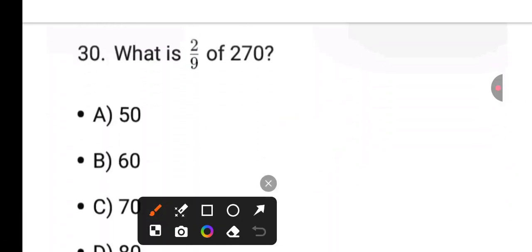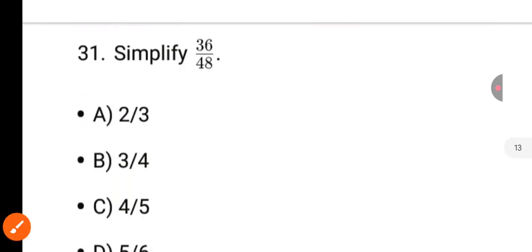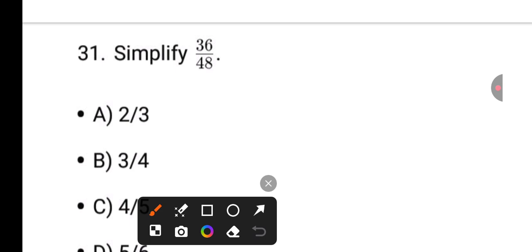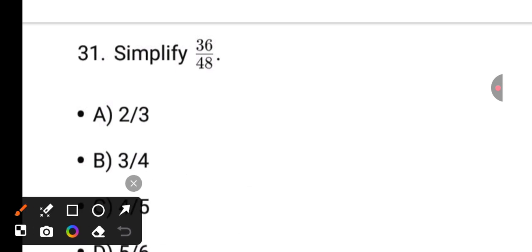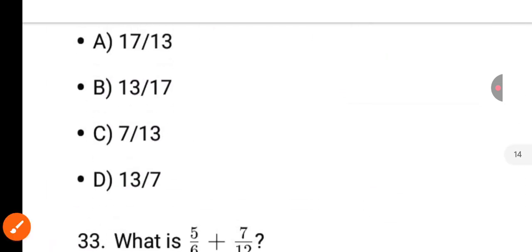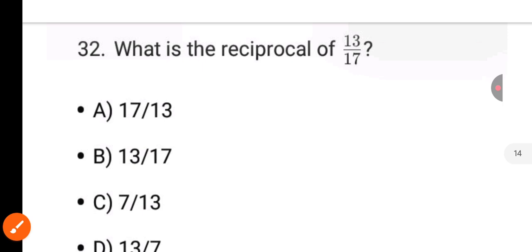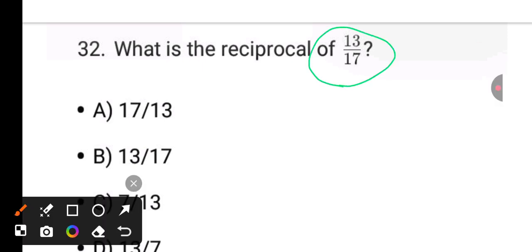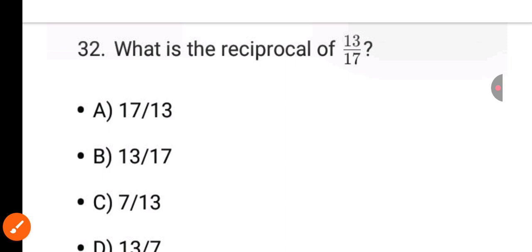Next, 9 into 3, 3 into 6. 60 is the answer. Again it is 3 by 4. 3 by 4 is the answer. What is the reciprocal of 13 by 7? Simple. 17 by 13. 17 by 13 is the answer.